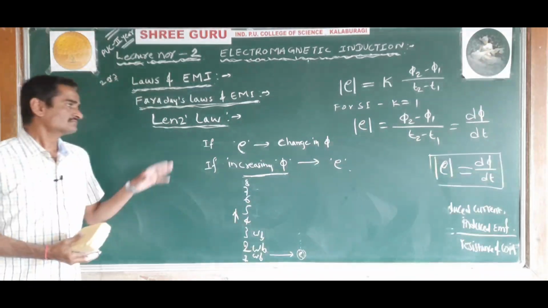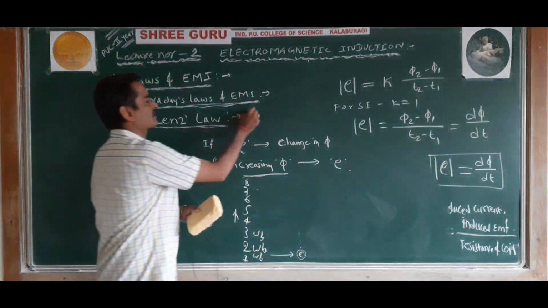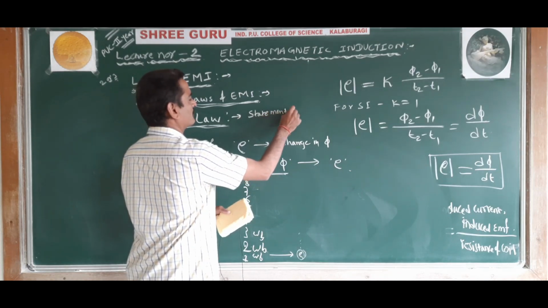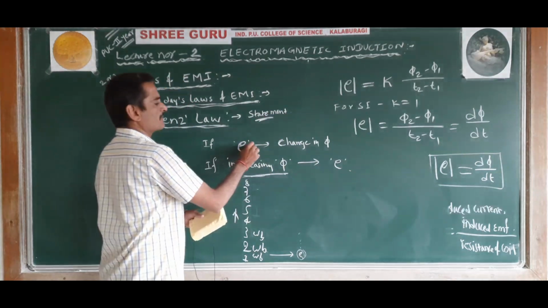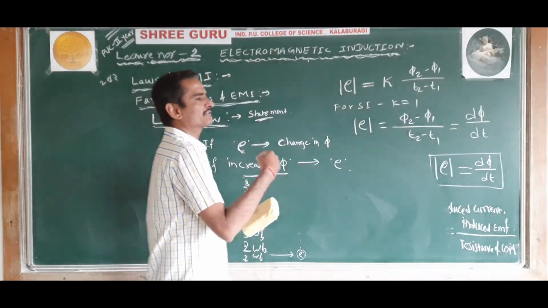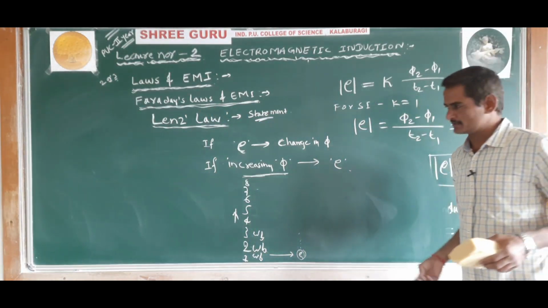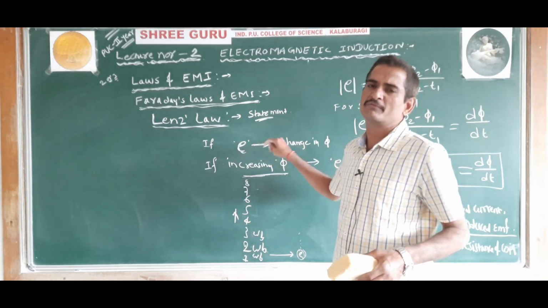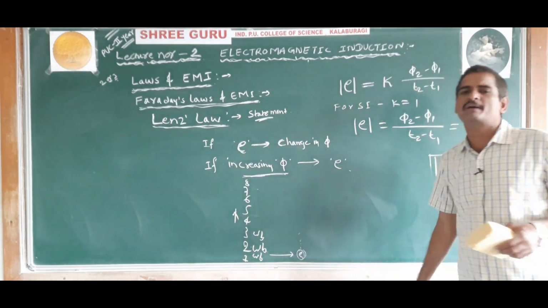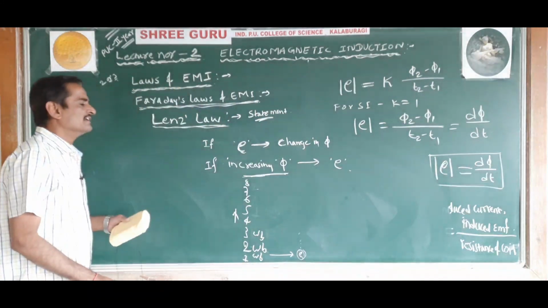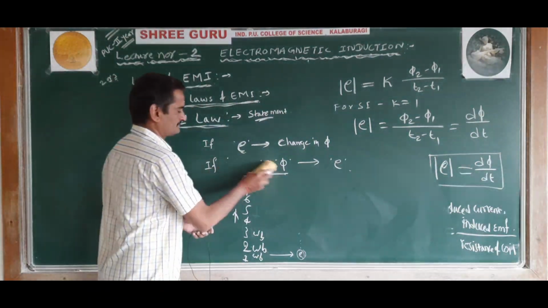Once again I will tell the statement. The direction of the induced EMF is such that it opposes the change in the magnetic flux which is producing it. Understood? Okay.